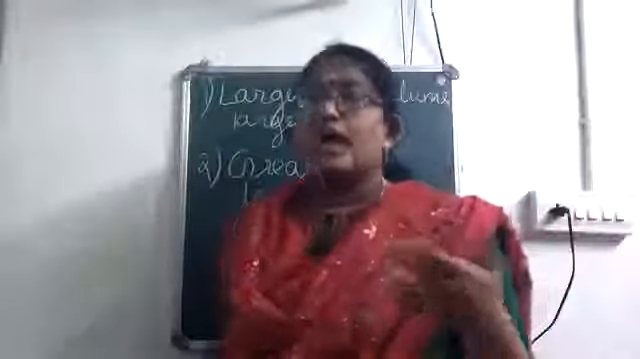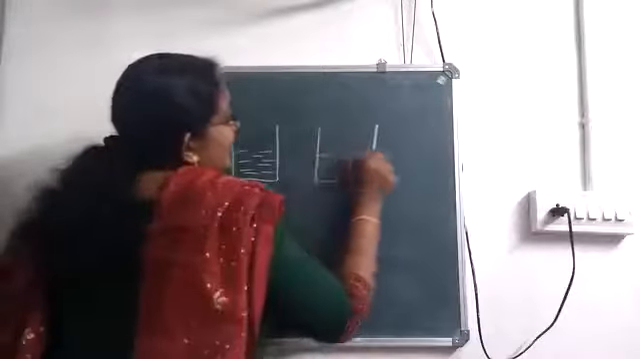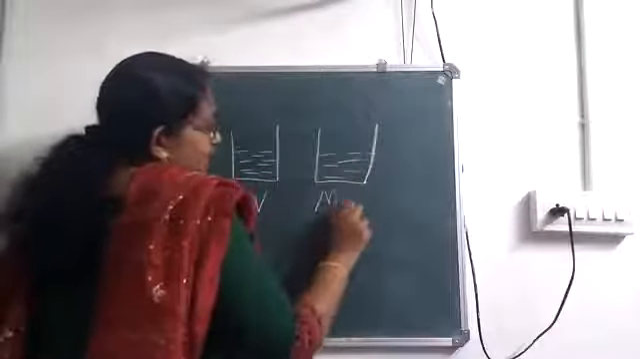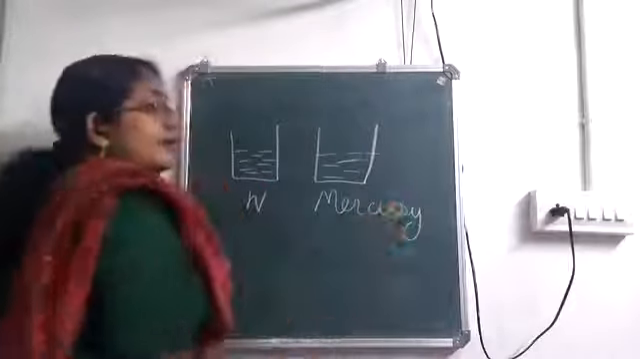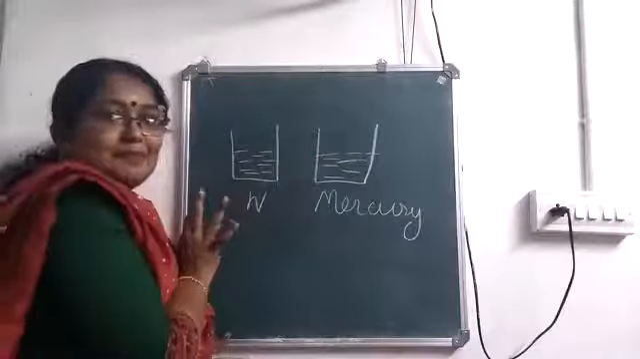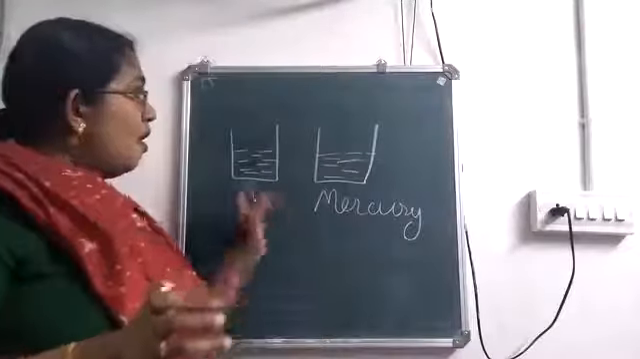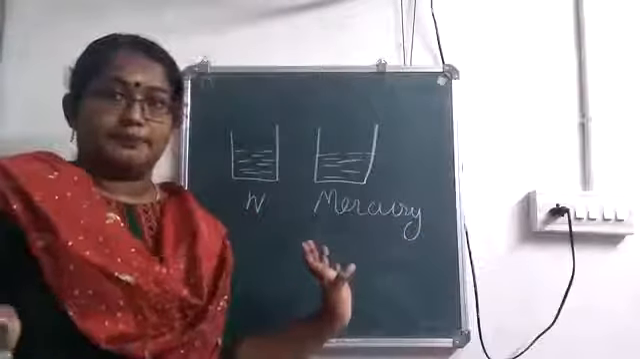So I am considering an object which is immersed in mercury as well as water. Which one has greater density? Is it water or mercury? I am taking two similar beakers. In one I have taken water and in the other I have taken mercury. Both levels are the same. Now I am going to immerse a similar body in both water as well as mercury.